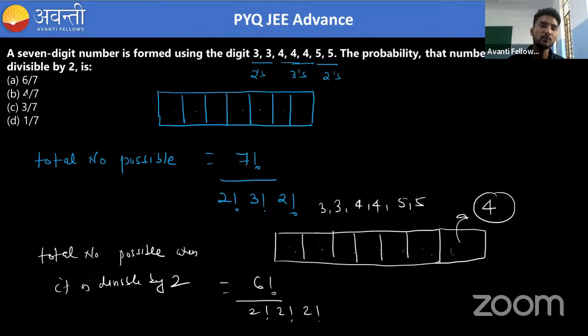You can see this kind of question has already been asked in JEE Advanced. Okay, this is the PYQ that we are solving. So 4 by 7 is your correct answer.